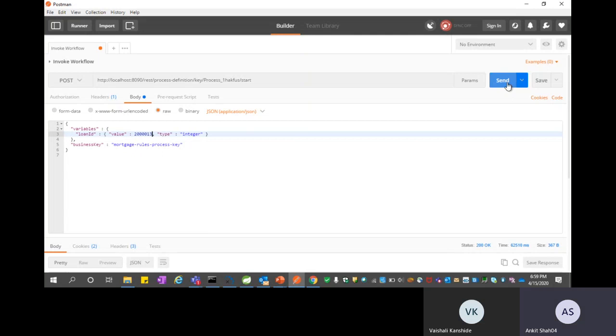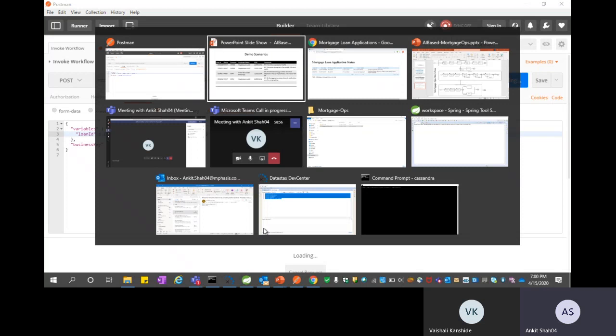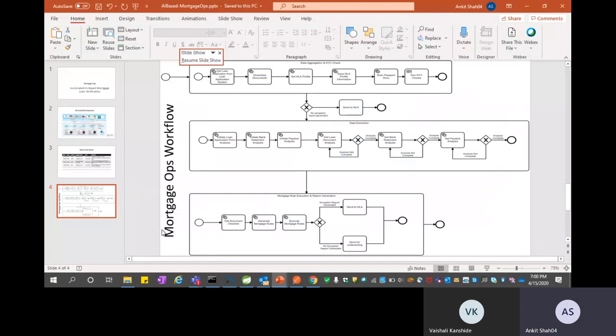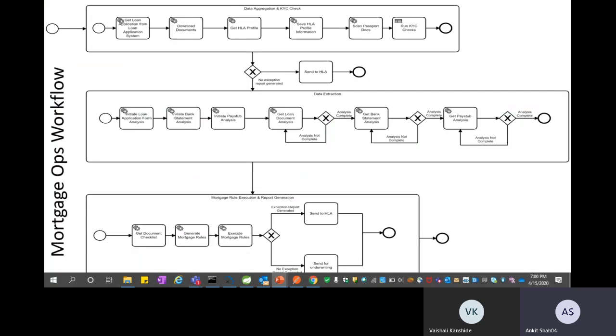So we're back to Postman. We change the loan ID, we make it 200013, and we just say send. So now the workflow gets triggered. Now let's see what the workflow is doing for us. In this particular scenario,